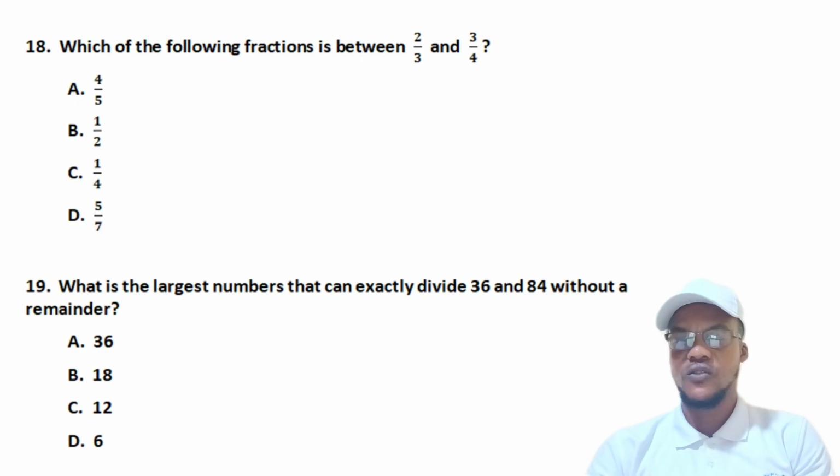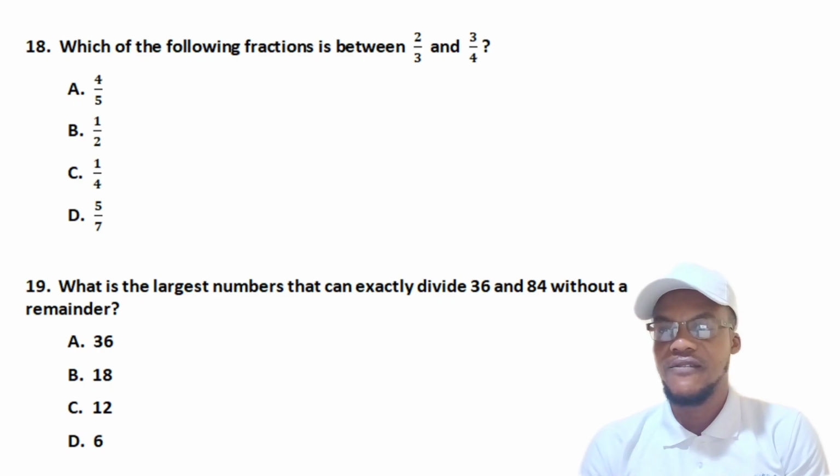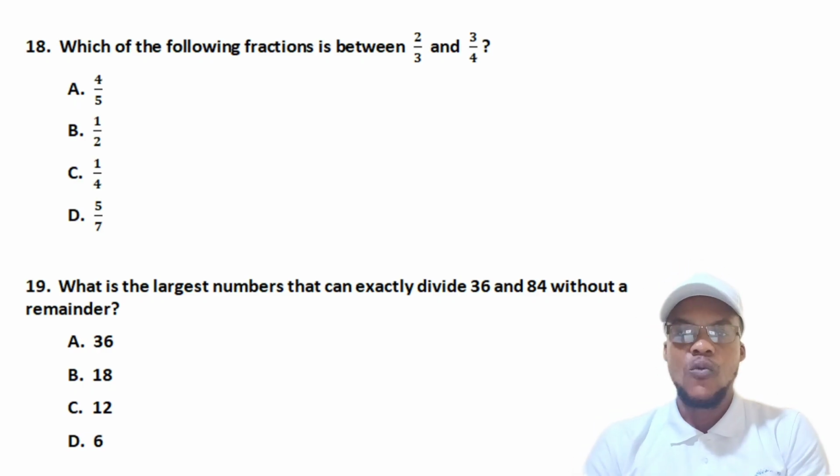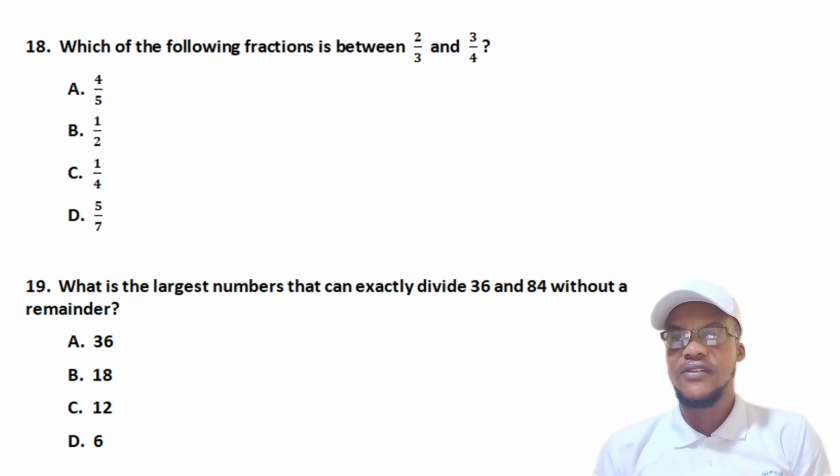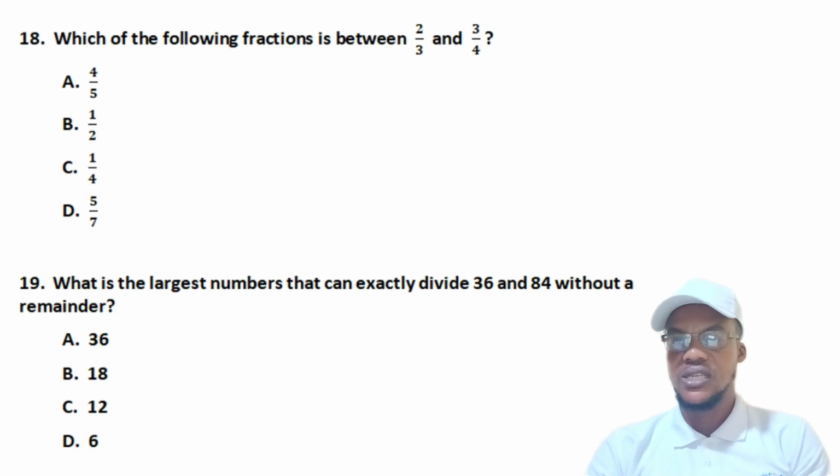Now let's move on to the next one, which is question 18. In this question, which of the following fractions is between the given two? We are looking at a fraction that is between these. For this particular concept, it can be solved in 3 different ways. The first way which I'm going to use is the average method, when you are finding the average. Yes, we can use the average method.